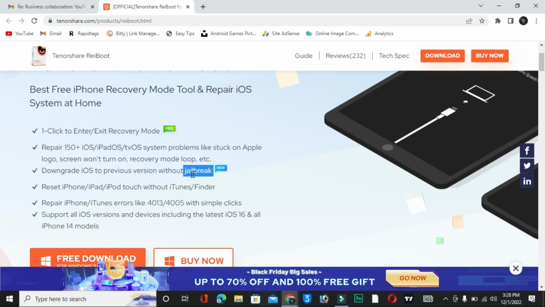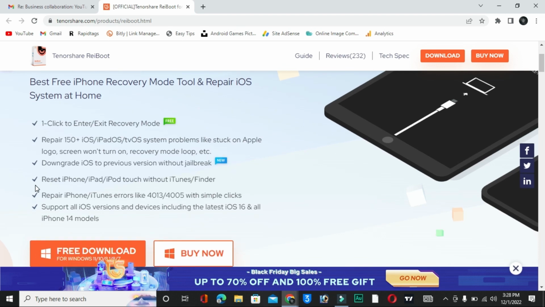Okay, so you can also repair iPhone iTunes errors like 4013 and 4005 with simple clicks. As well guys, this software supports all model devices like iPhone, and you can see it supports all iOS versions and devices including the latest iOS 16. So you have to use this software for fixing this problem, like if your iPhone is not working and if your iPhone screen is not working.